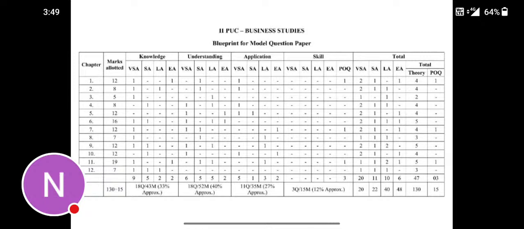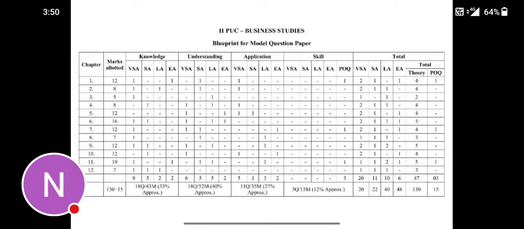That's it. And from the seventh chapter, for 1 mark, one question for very short answer, one question for very short answer from understanding, and one question for short answer, that is also for understanding. Leaving that, one question for essay, applications, long answers, and one question as POQ.